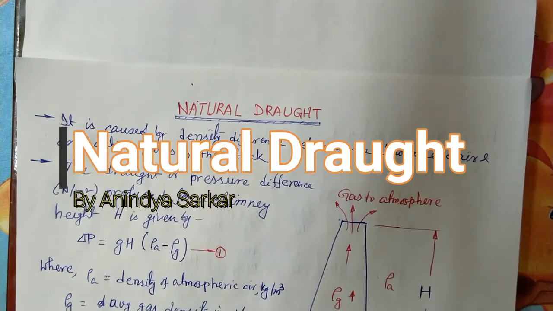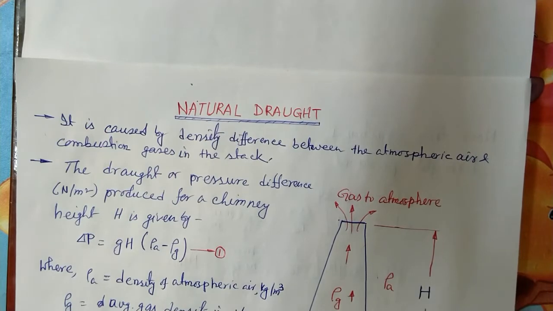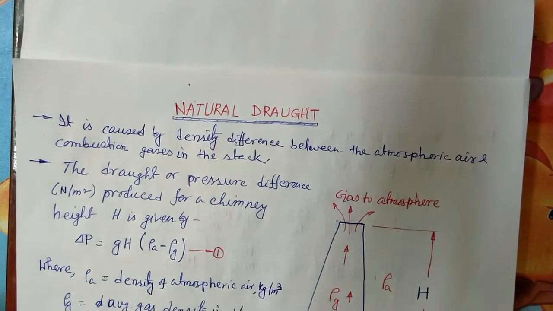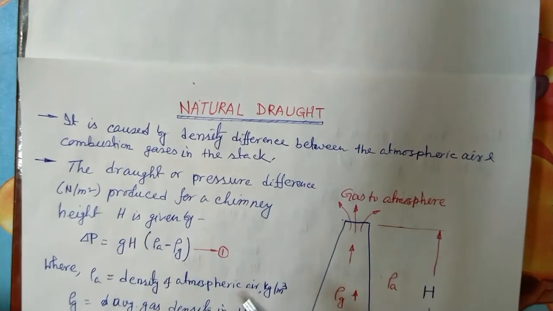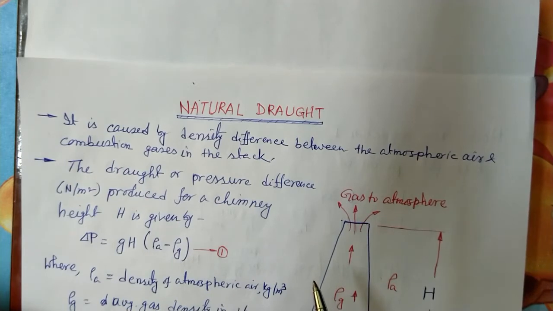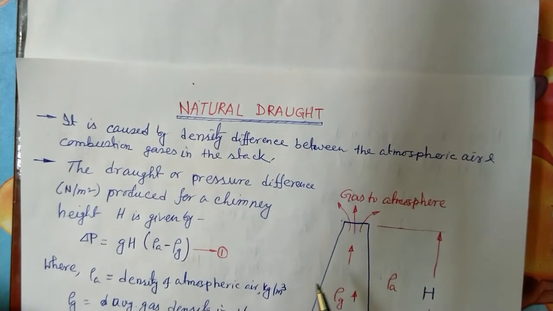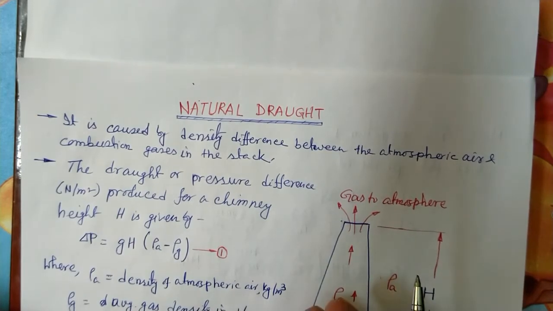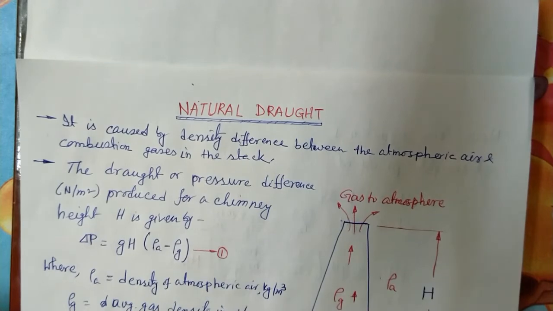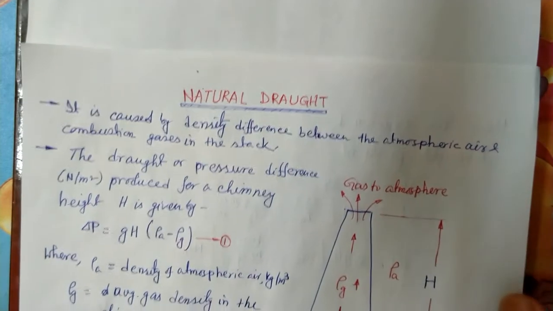So today we are going to discuss natural draught and what is the value or magnitude of the natural draught, how we can calculate it. Today we'll see these things. Okay, so already we have seen that natural draught means when the draught is produced due to the density difference between the atmospheric air and combustion gases in the chimney, then we call this a natural draught. So today we will see how we can determine the natural draught.